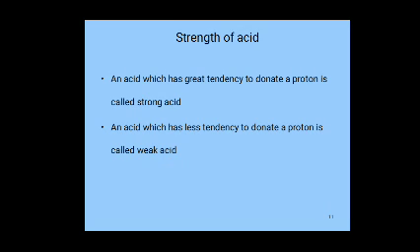An acid which has less tendency to donate a proton is called a weak acid. Strong acid, weak acid.